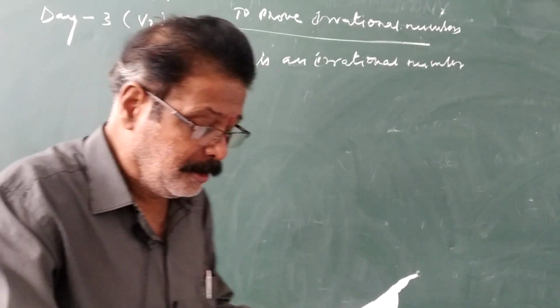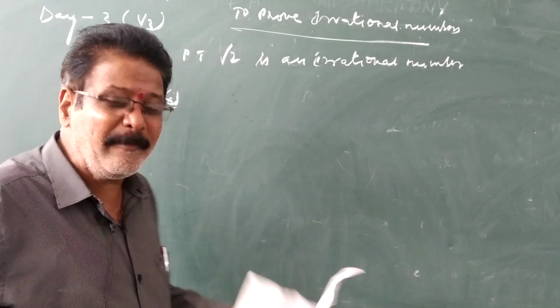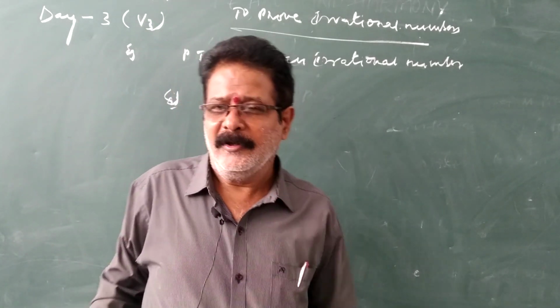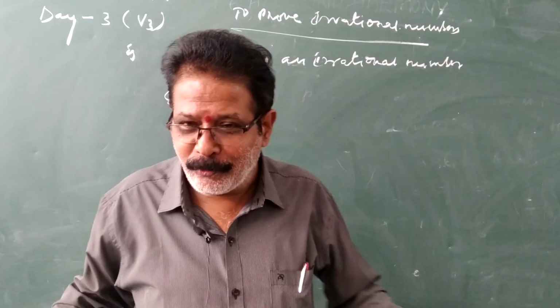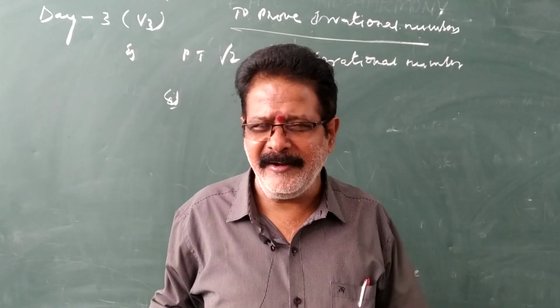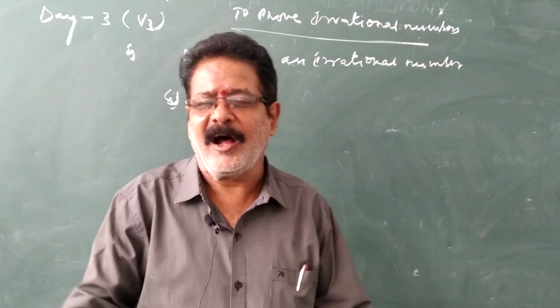How to prove this? This can be proved by the contrary method. Contrary method means, for example, to prove that Rama is a good boy, contrary to the statement means let us assume that Rama is not a good boy.